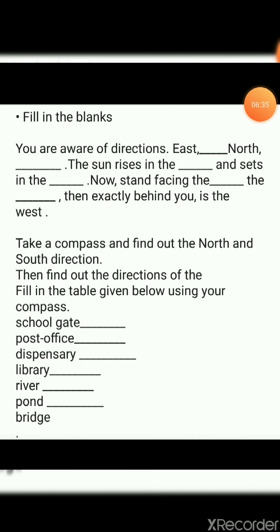Okay students, so we will go on with the next part, that is filling in the blanks. You need to write some fill in the blanks. Okay, you need to do this. Okay, you are aware of directions.